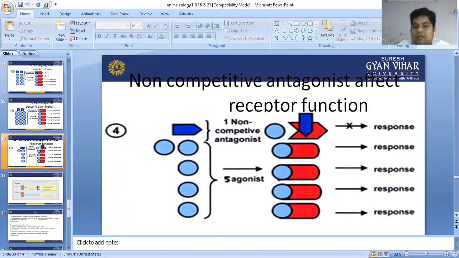We can see in this slide, there are 4 competitive sites, and 5 competitive agonistic substances. They can bind and produce a response. And once the non-competitive antagonist is available and binds with the receptor, it will not produce a therapeutic response.